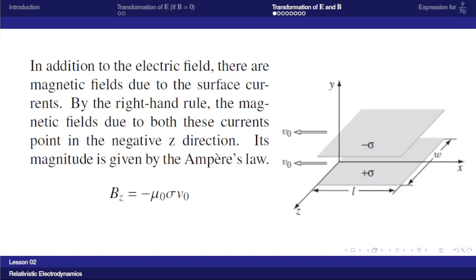Right hand rule means if we stretch our right hand such that the thumb is pointing along the direction of motion, the remaining fingers will represent the direction of the magnetic field. Its magnitude is given by Ampere's law. Bz is equal to minus mu 0 sigma V0. It is along the negative z direction. So there is a magnetic field in the S frame.